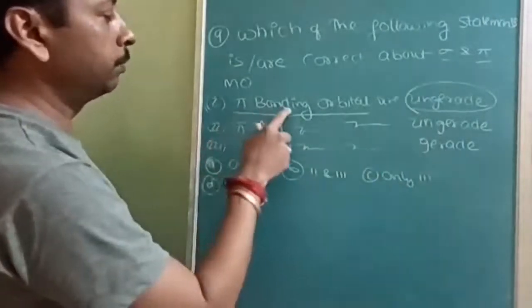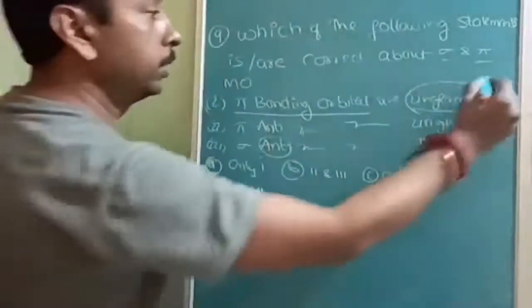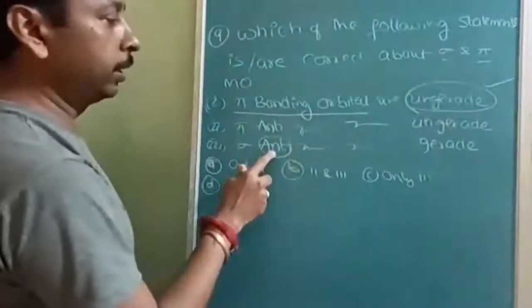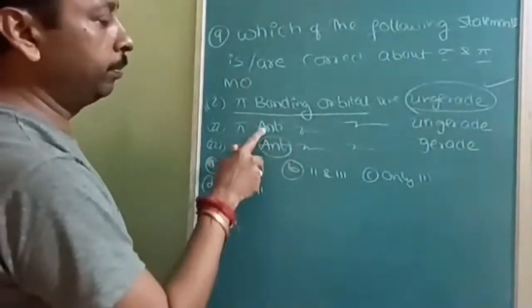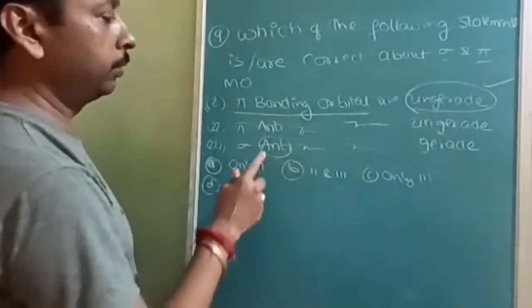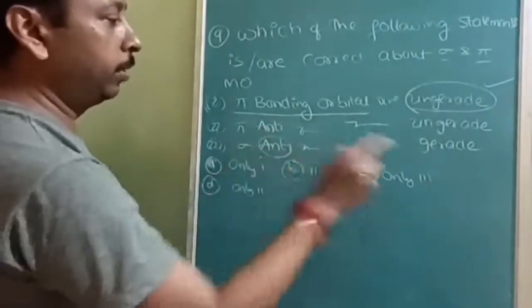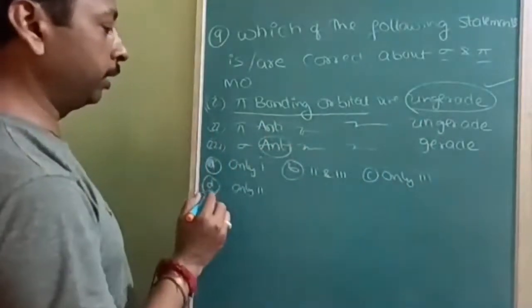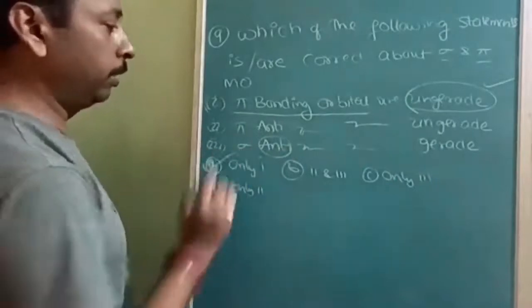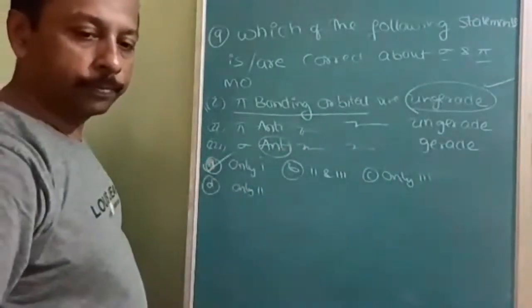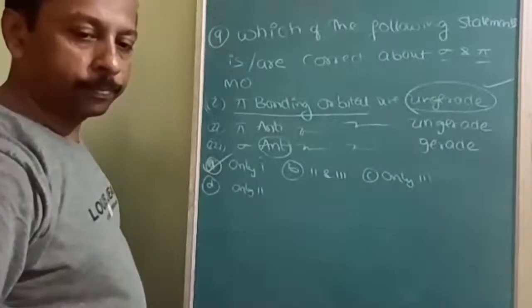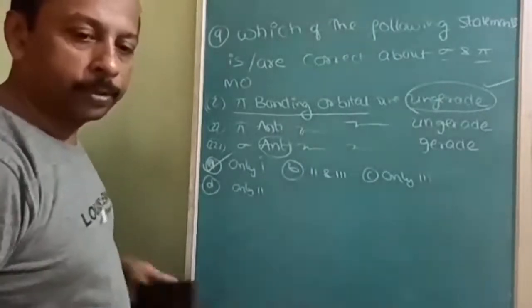And if it is pi bonding, it is ungerade. To make this correct, here it should be bonding and gerade, then it should be anti-bonding and gerade. So only the first option is correct. That means option A is correct. Okay, is it understood?